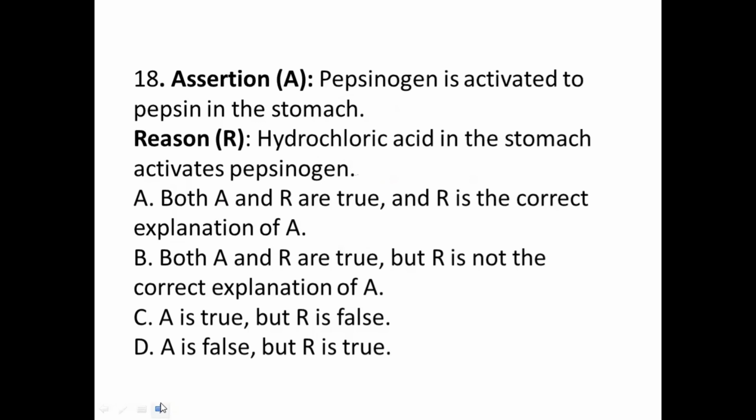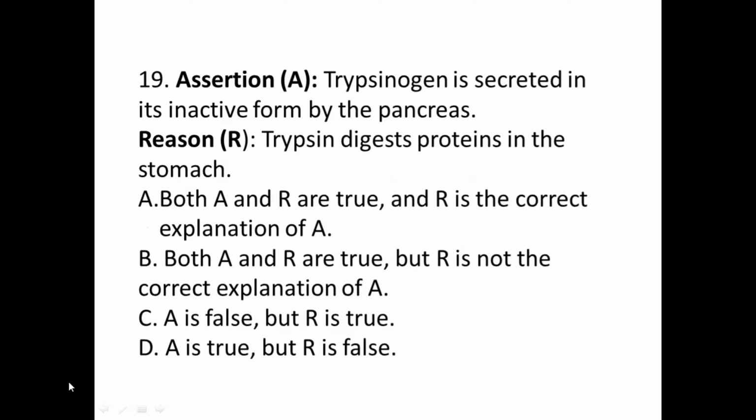Done. Next question, assertion and reason again. Assertion: trypsinogen is secreted in inactive form by the pancreas. Yes, trypsinogen is secreted in inactive form in pancreatic juice, so that is from the pancreas. Reason: trypsin digests proteins in the stomach.